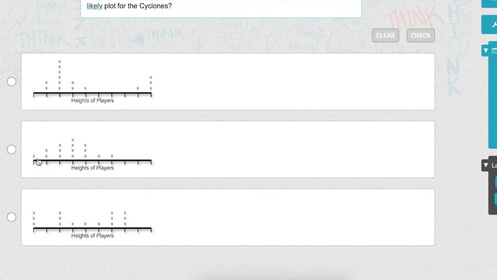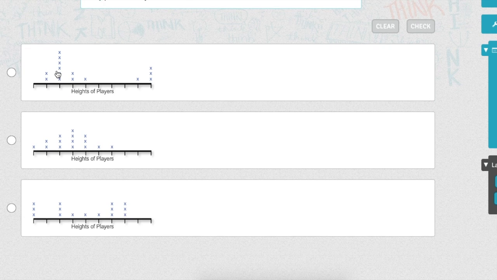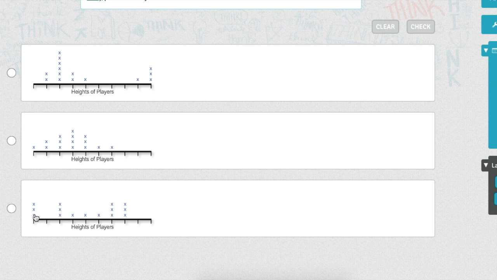Is that going to work here? Cross out, cross out, and so on. That seems higher than this one. Okay, and then we do the same thing here. Cross out, cross out, and so on. And that's even higher. So I'm going to say it's probably this one based on the median.